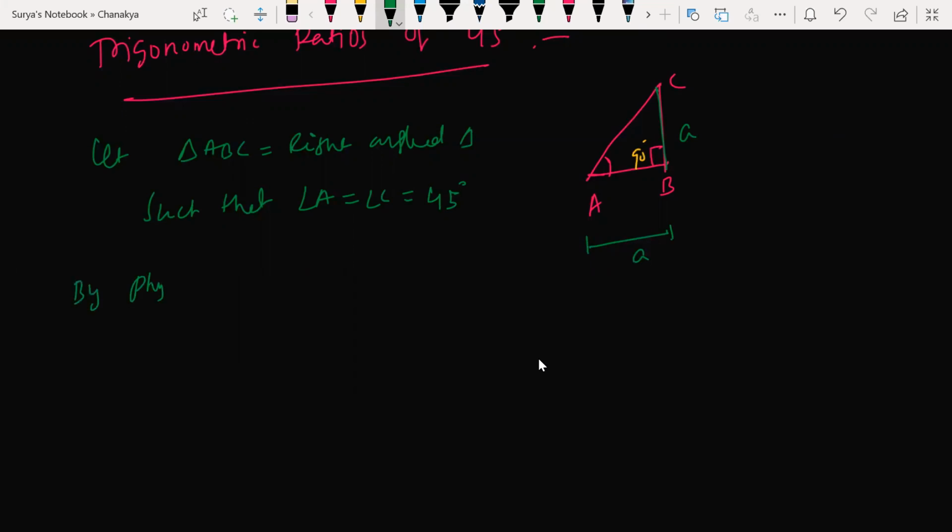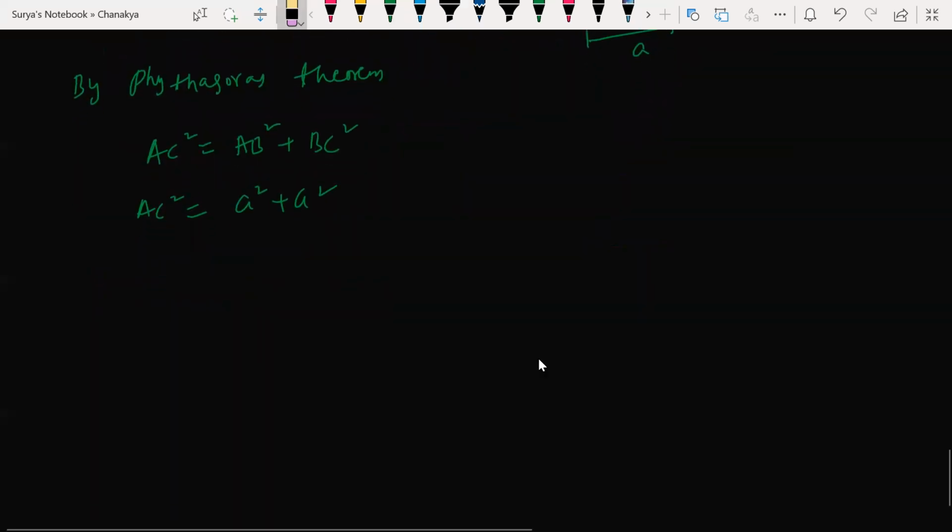By Pythagoras theorem, what do we have here? Hypotenuse square is equal to base square plus height square. So AC square: AB is what I took, a square. BC is what? a square. You understand? So now AC square is what, beta? 2a square. So AC is what, beta? Root 2 a. Correct.